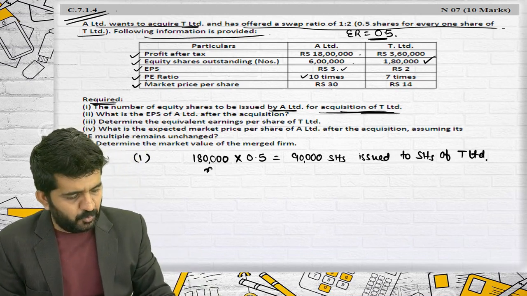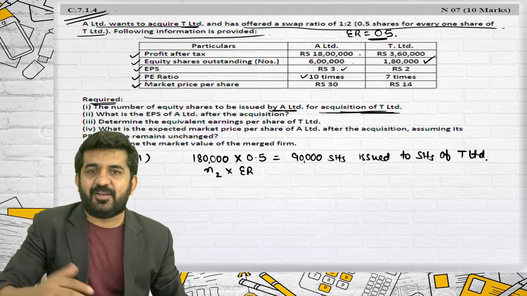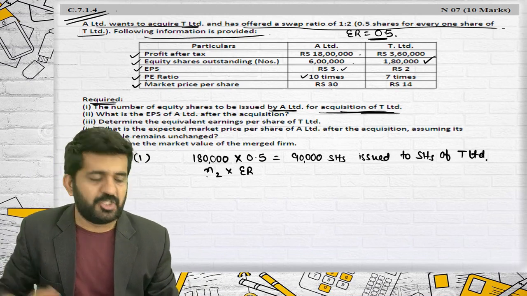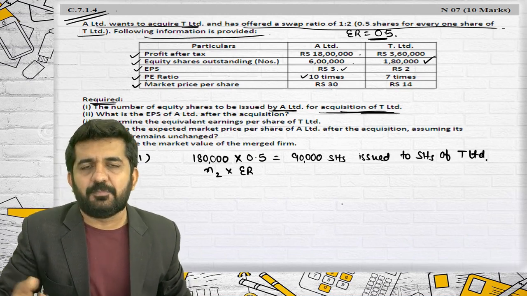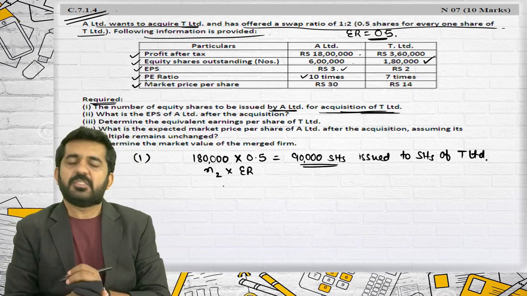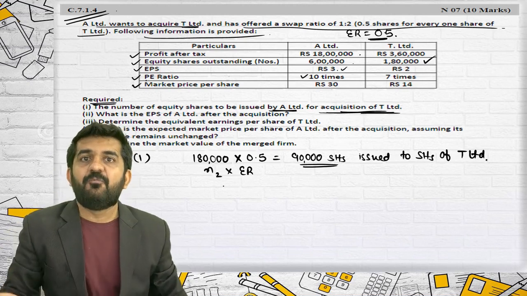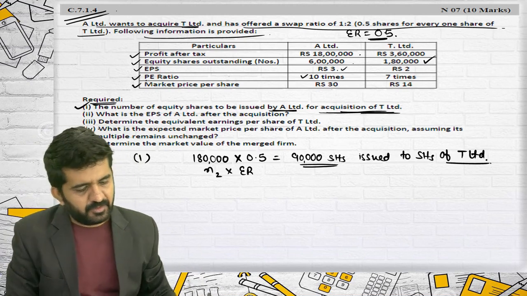What is this? I'll tell you. It is N2 multiplied by exchange ratio. And this question I always ask Mehak. What is N2 multiplied by exchange ratio? And he always gives this answer. This will be the shares issued to selling company shareholders, and these shares will be of the purchasing company. 90,000 shares of A Limited will be given to shareholders of T Limited. This is what is asked.